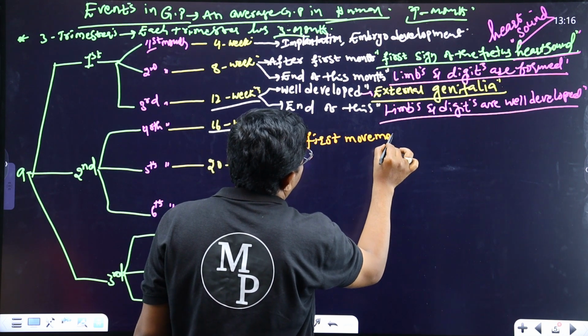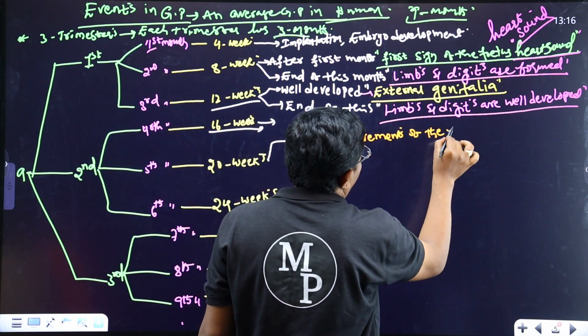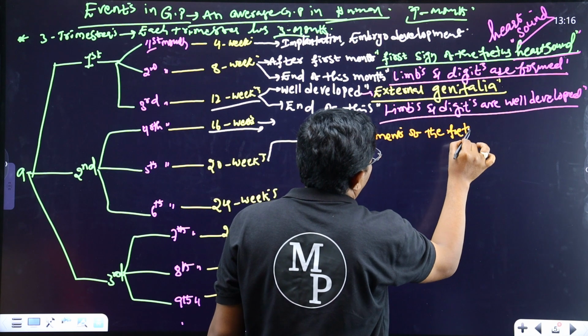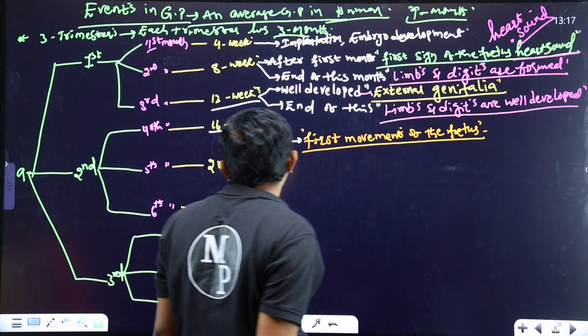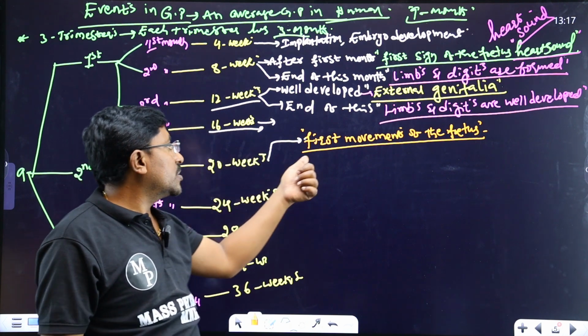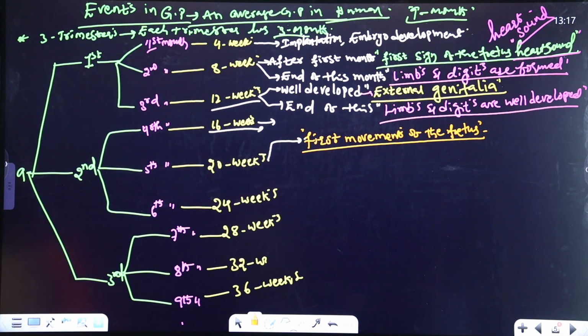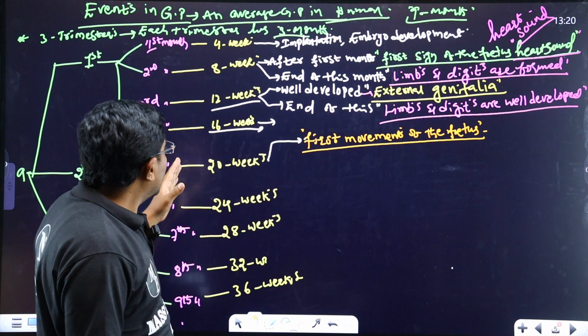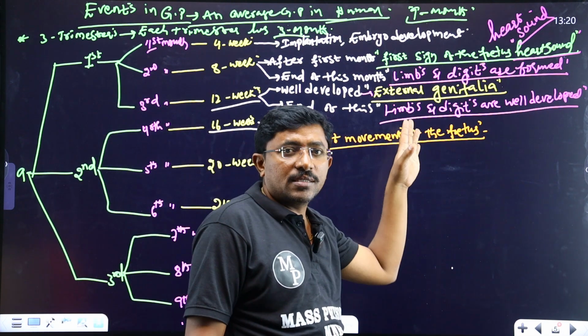First movement of the fetus. We observe it in the 20th week of the gestation period. So here, in the 20th week of the gestation period, the first movement of the fetus is there.